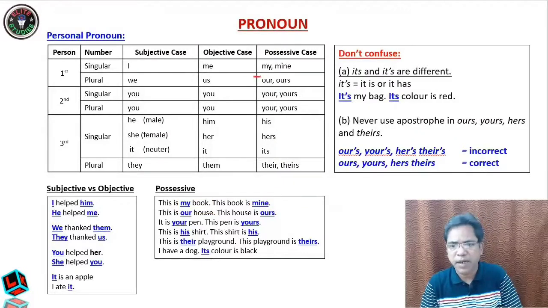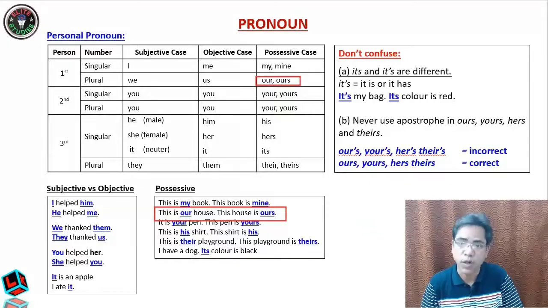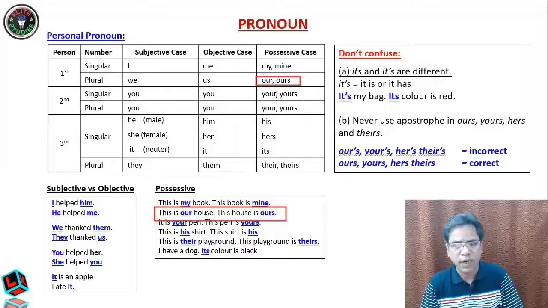Now let us see our and ours. This is our house and this house is ours. The only difference is that here our is qualifying the noun house, so it is an adjective, because an adjective, as you know, says something about a noun. So therefore our is a possessive adjective, whereas "the house is ours," it is a possessive pronoun. Okay, students, this is the only difference. Like this way you can go to the remaining examples.